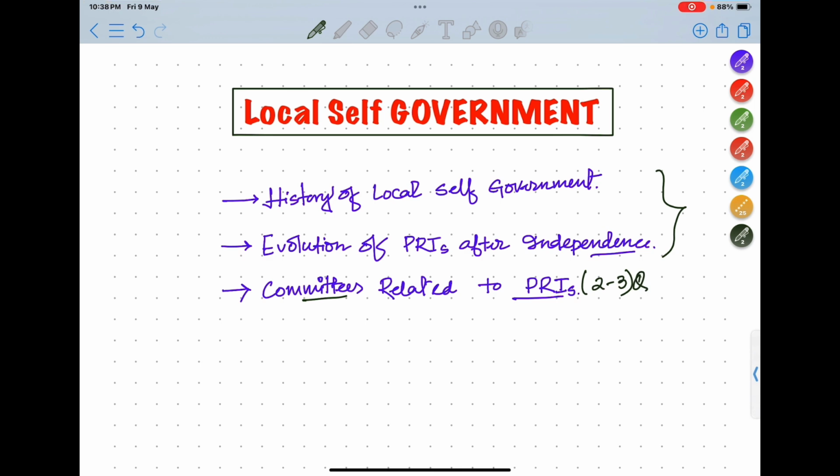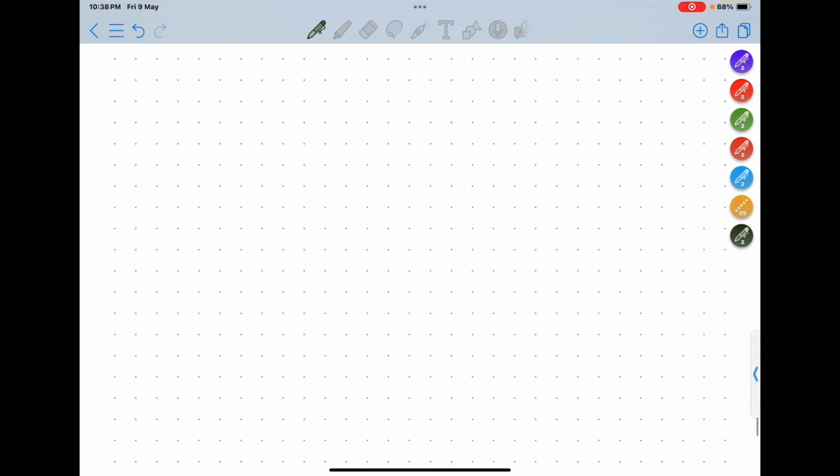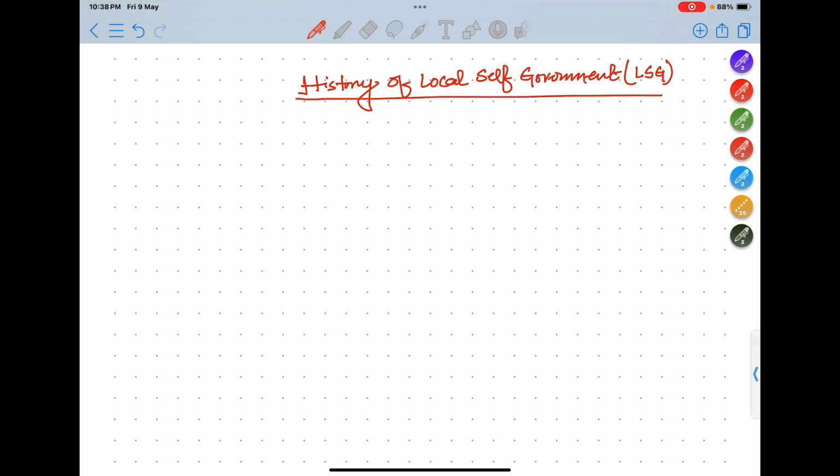History of local self government, in short LSG. So what is local self government?